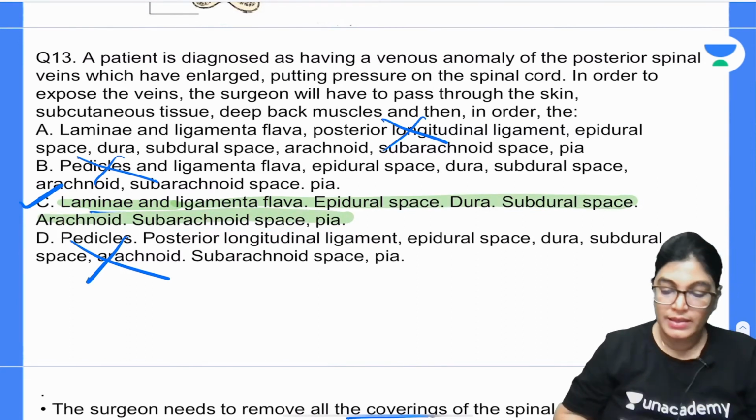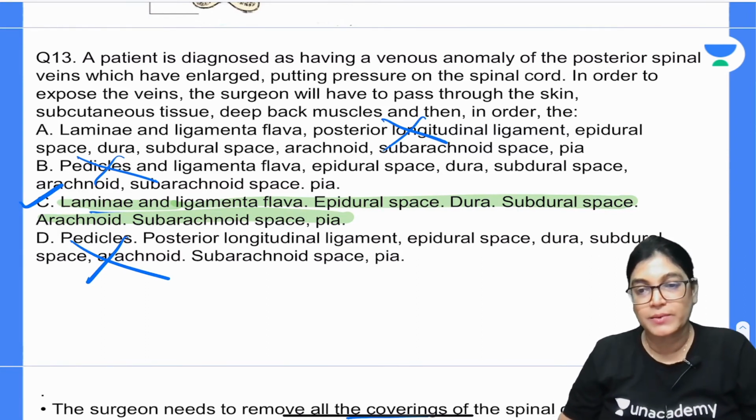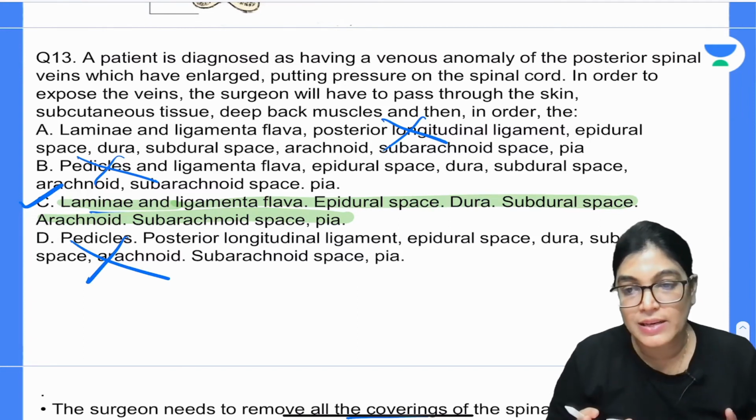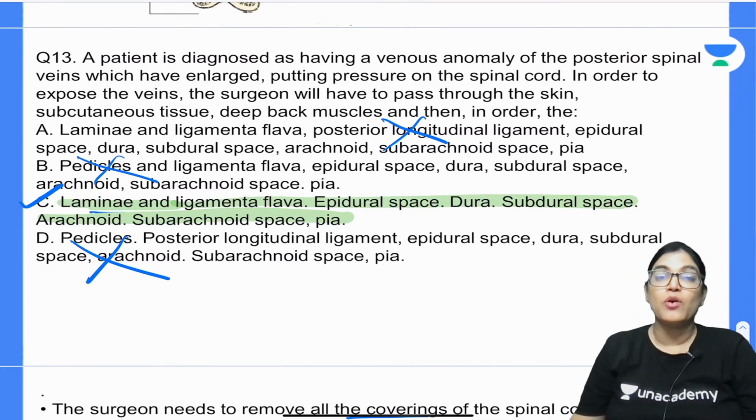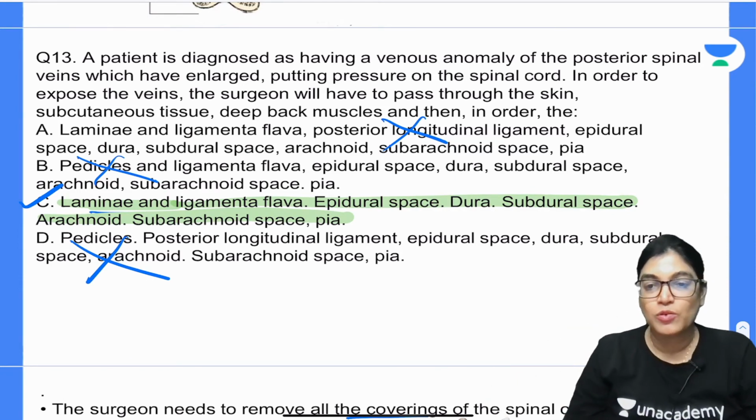Lamina, ligamentum flavum, epidural space, dura, subdural space, arachnoid and the subarachnoid space. This is exactly the correct sequence of the structures being penetrated for reaching the posterior aspect of the spinal cord and approaching the spinal veins. Okay, let's move on to the next question, number 14.